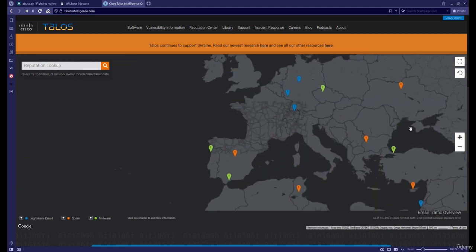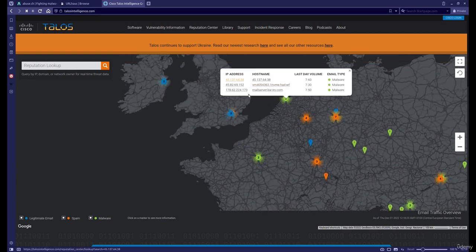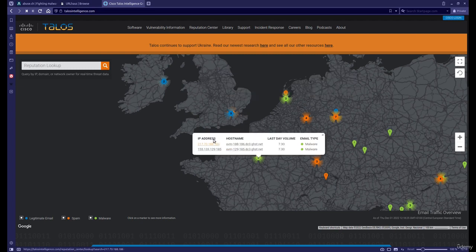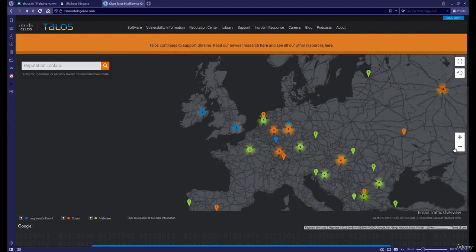We have to zoom in a bit. So some malware being spread in the Netherlands. So these three servers are spreading malware. In France as well, you have some malware being spread. And so you can get some more information just on the world map. You can see different threats.